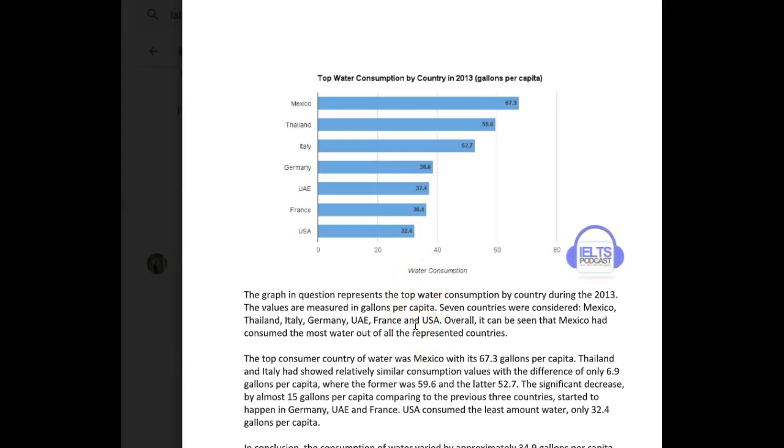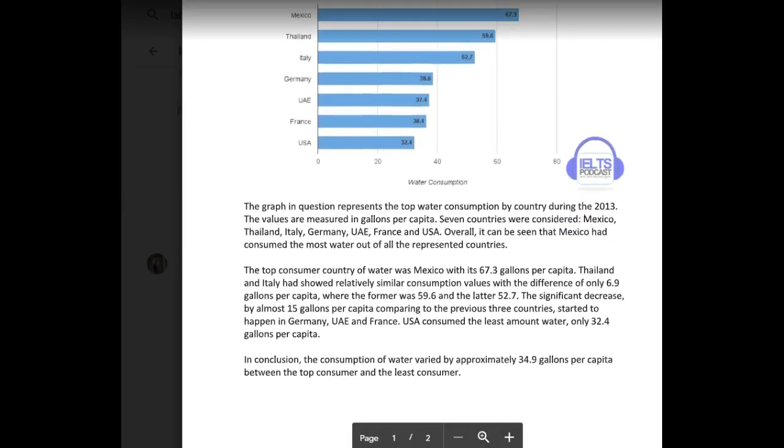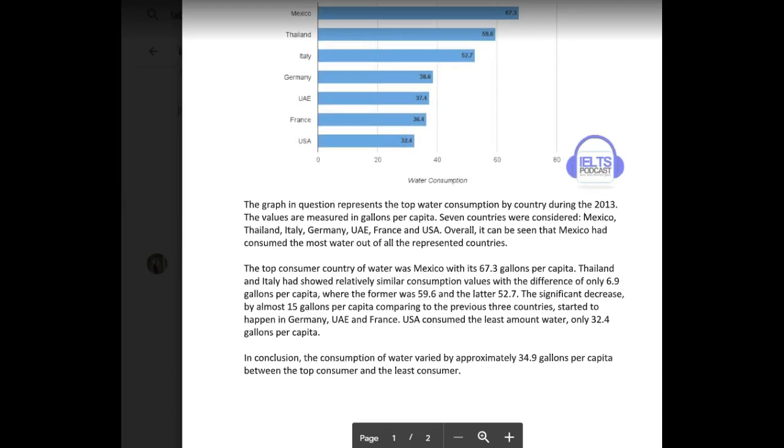Overall, it can be seen that Mexico just consumed the most water out of all the represented countries. There's no reason for past perfect here. You're not comparing 2 points in the past, so past simple is more than appropriate. All right, let's move on.